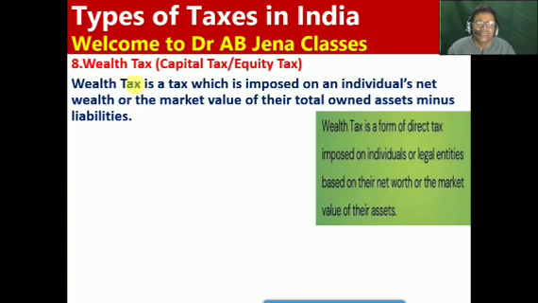Next one, friends: wealth tax. So wealth tax we can call a capital tax and equity tax. Wealth tax is a tax imposed and charged on an individual's net wealth, the market value of their total owned assets minus liabilities. Wealth tax is a form of direct tax imposed on individuals or legal entities based on their net worth or the market value of their assets.